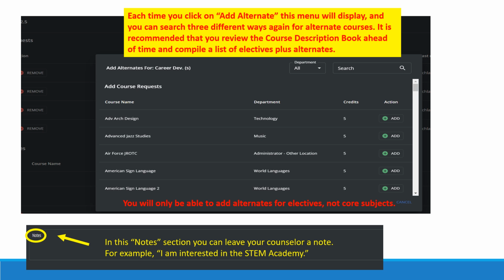The course description book is part of the quick direction PowerPoint that I will email you, and it can be found on the District Guidance Department website. You will only be able to add alternates for electives. For example, if you are choosing a core subject like Spanish 2, you will not be able to add an alternate for a core class like that. Lastly, there is a note section at the bottom of this page, and you can leave your counselor a note. For example, I'm interested in the STEM Academy.